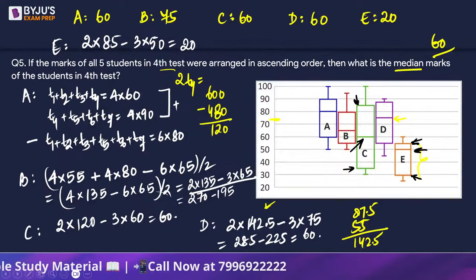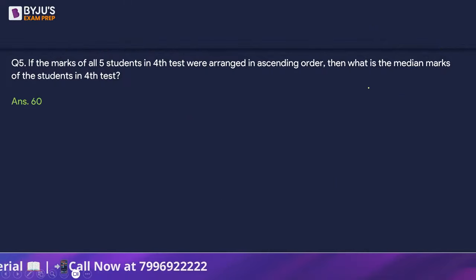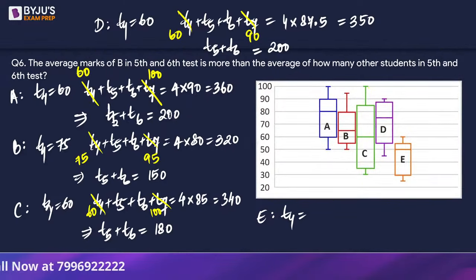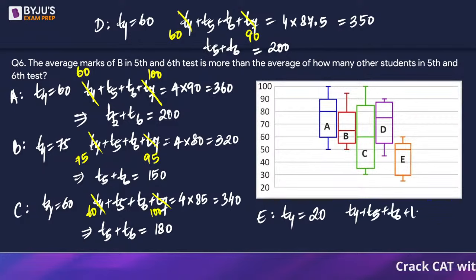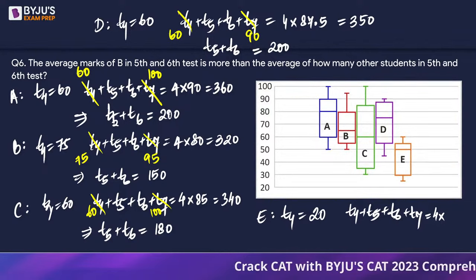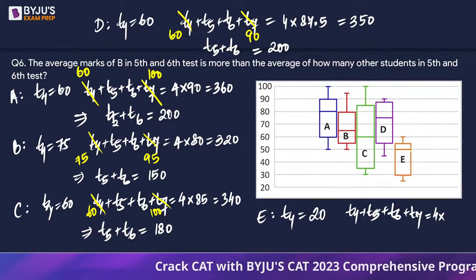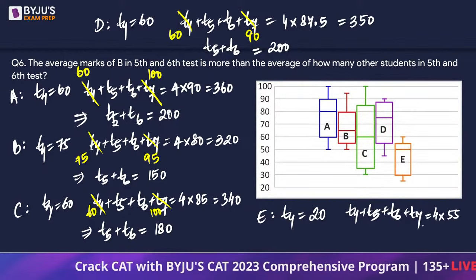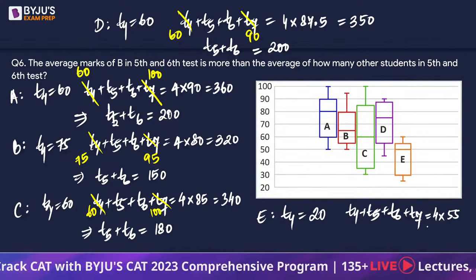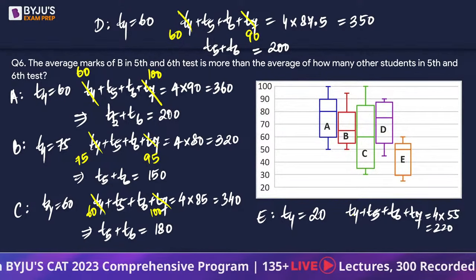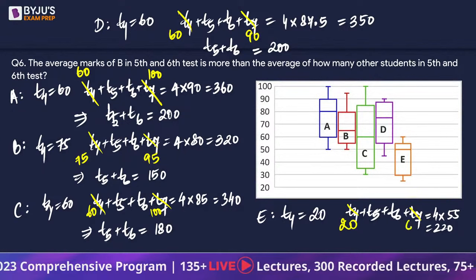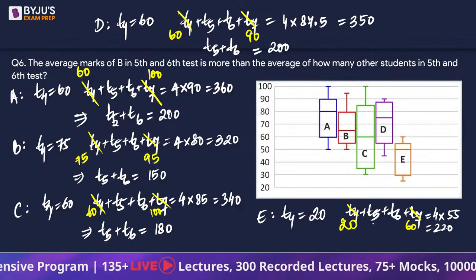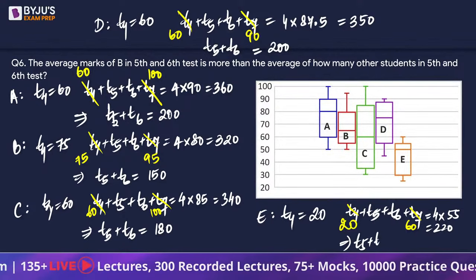Which is fine. Okay, yeah. So fourth subject is 20. Still, this is little dubious. But koi nahi, jo aaya hai, let's proceed with that. This is going to be 4 times the upper value, which is 55, which is going to give us 220. Out of this 220, T4 is 20 and T7 is 60. So 80 should be subtracted. This will result in the sum of T5 and T6 as